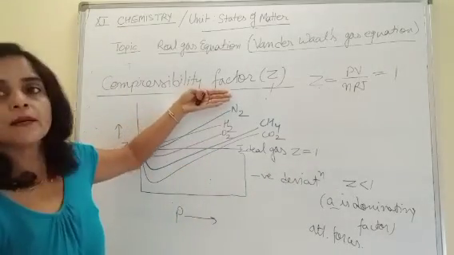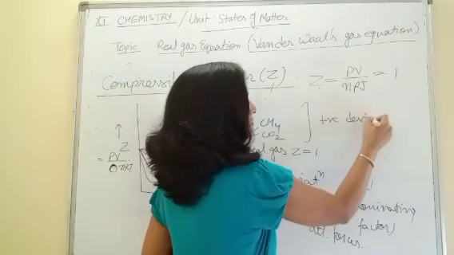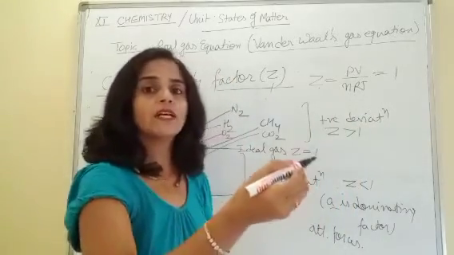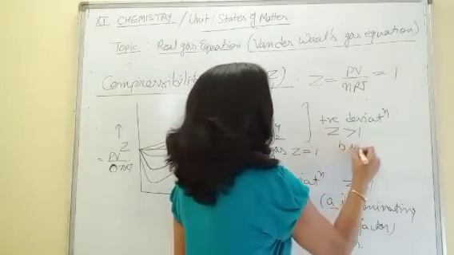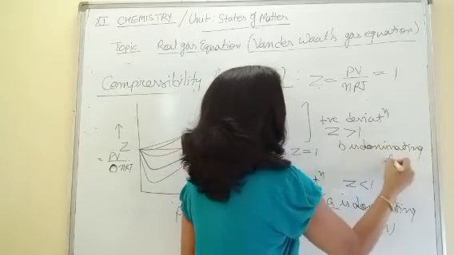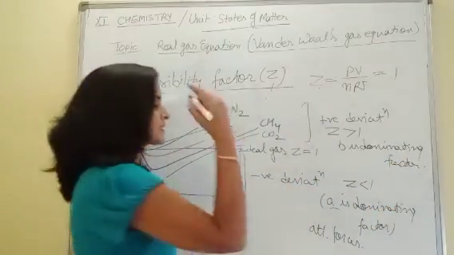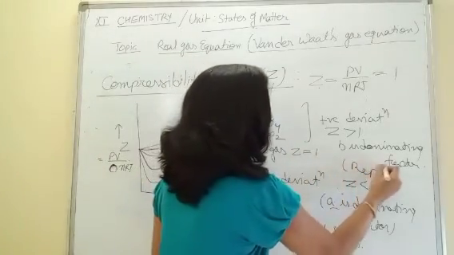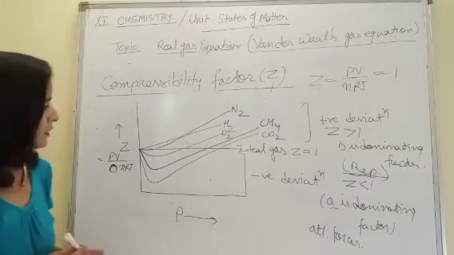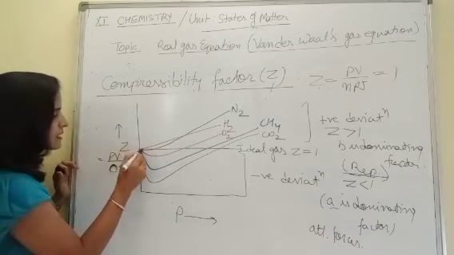The graph above this line shows positive deviation, meaning Z is more than 1. If Z is more than 1, it means here B is the dominating factor. B is the dominating factor means repulsive interactions dominate.